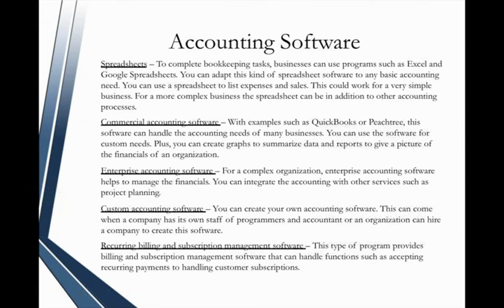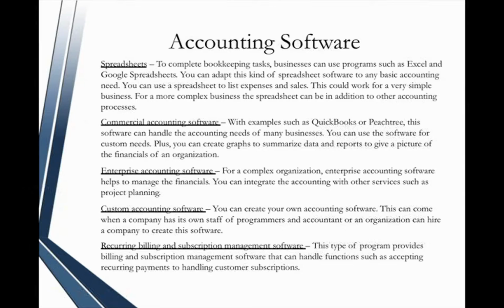Spreadsheets. To complete bookkeeping tasks, businesses can use programs such as Excel and Google Spreadsheets. You can adapt this kind of spreadsheet software to any basic accounting need. You can use a spreadsheet to list expenses and sales. This could work for a very simple business, or for a more complex business.